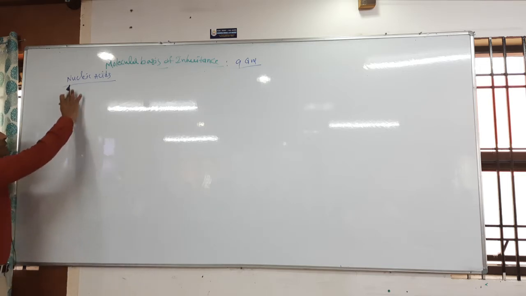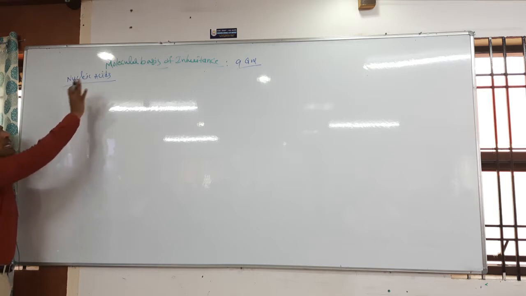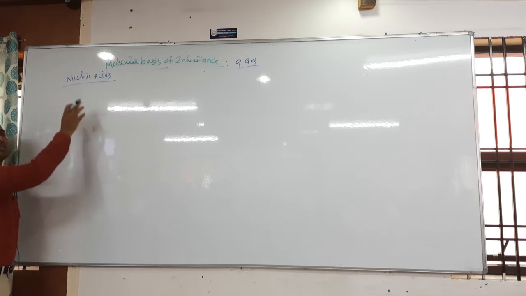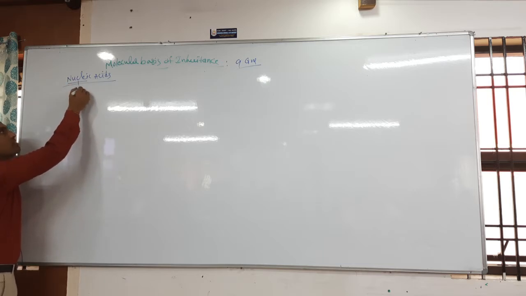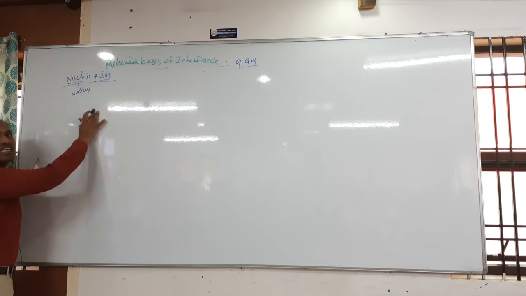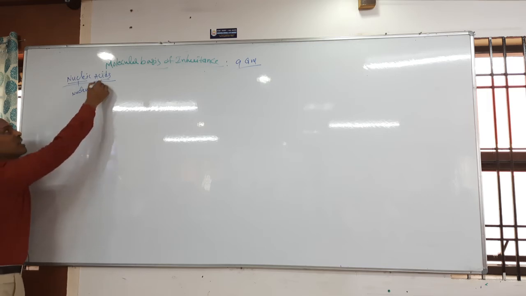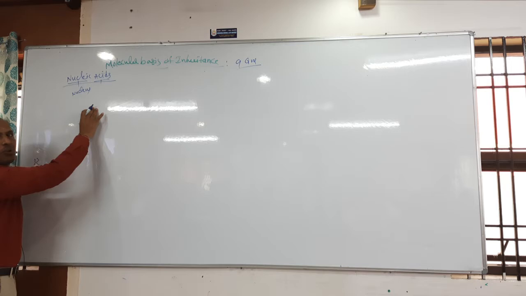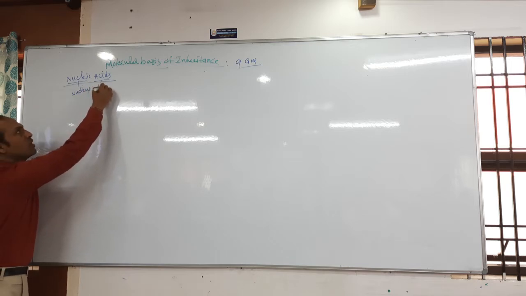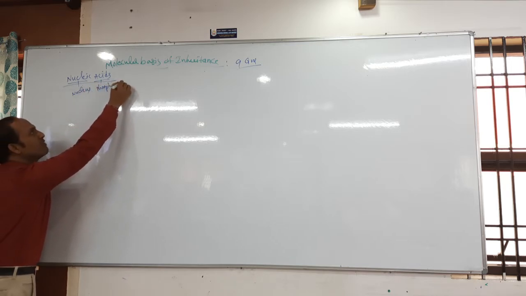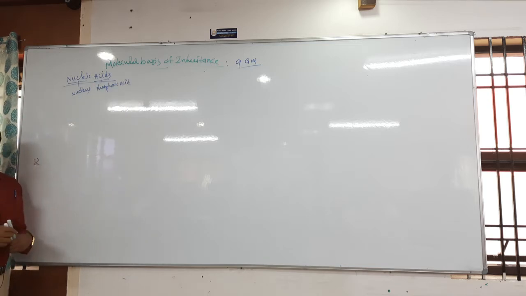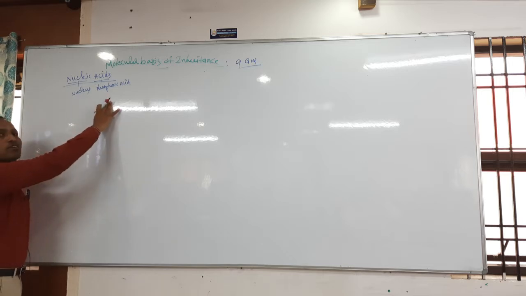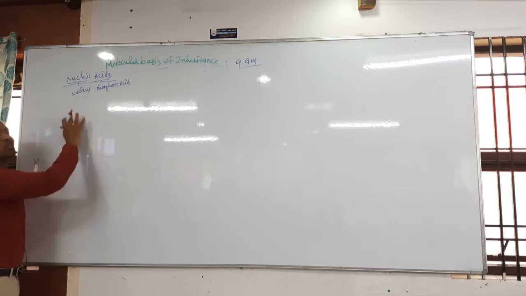Why did the name nucleic acid come? Why is the word used? Because it is present in the nucleus. And why is it called an acid? Because of its acidic nature. Why do they have the acidic nature? Because of phosphoric acid. It is present in the nucleus, plus it contains phosphoric acid. Phosphoric acid is also present, hence the acidic nature. Got the clarity, students?